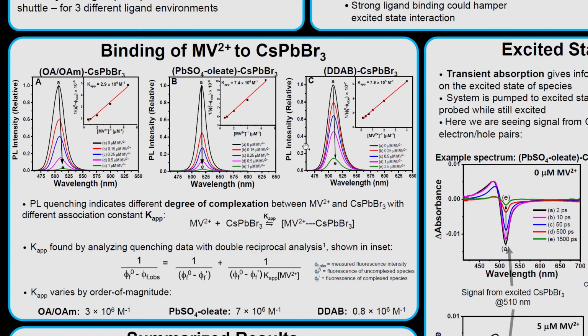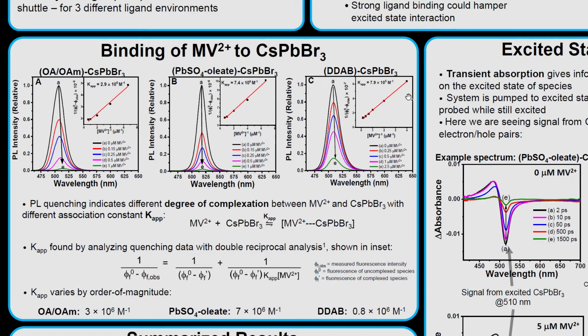We can take this data and start to talk about a degree of complexation between methylbiologen and cesium lead bromide. If we assume something about the equilibrium, that methylbiologen plus cesium lead bromide is in equilibrium with its complexed form, governed by an apparent association constant, then this equation down here should hold true and give us a linear relationship. Without going into too much detail, this equation relates the fluorescence intensity, the apparent association constant, and the concentration of the quencher, methylbiologen. As we can see in each one of these insets, we see a nice linear relationship,